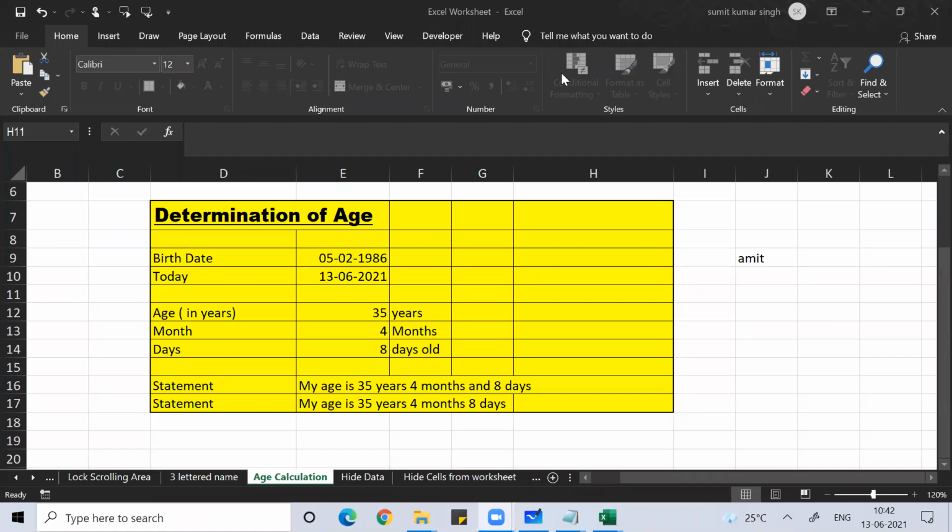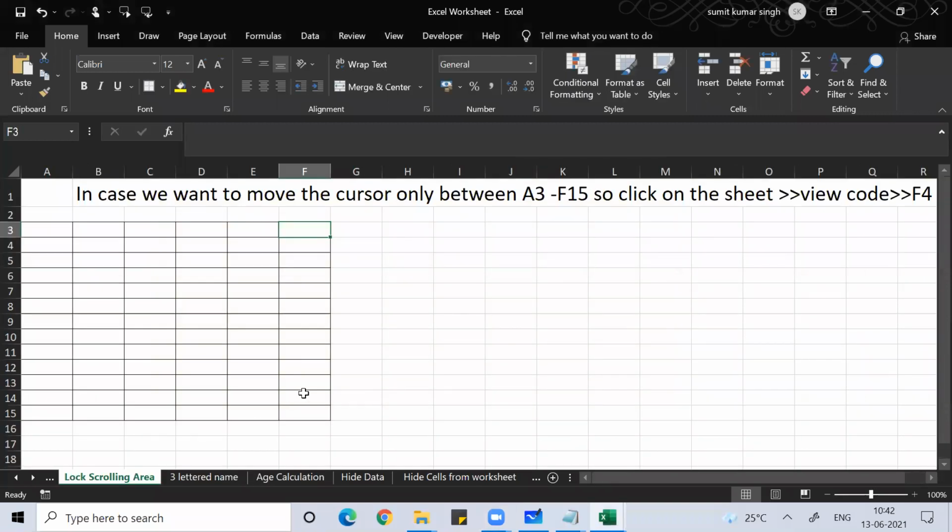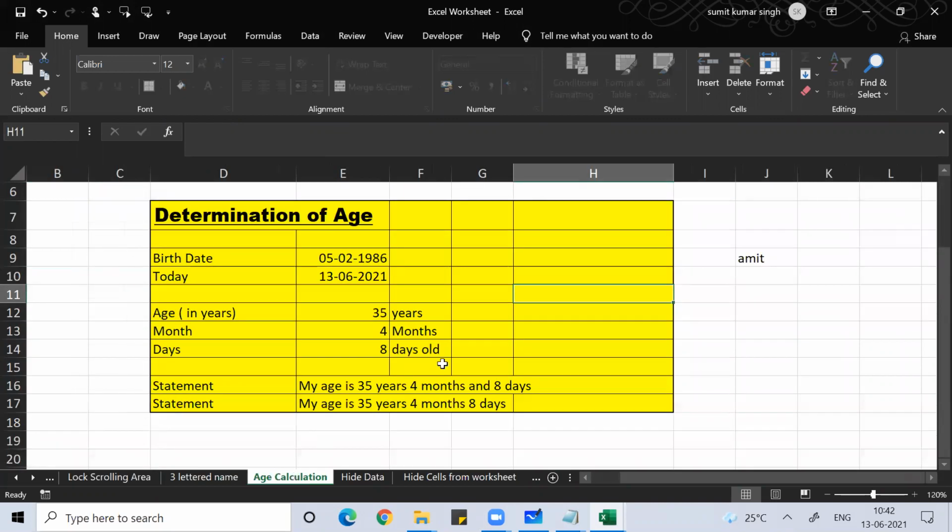Anyone, any doubt? You can do vice versa also, guys. Everything is protected except this. If you want, you can do that also. Understood, everyone? Anyone, any doubt?